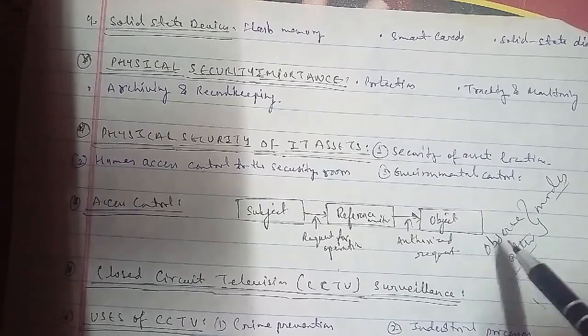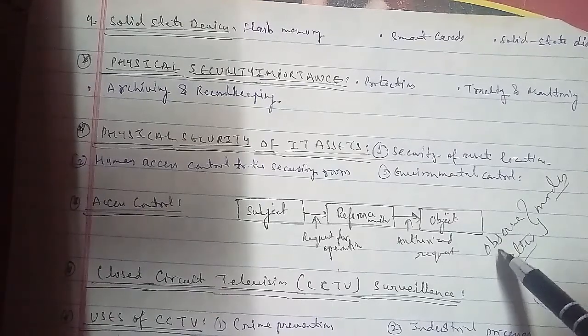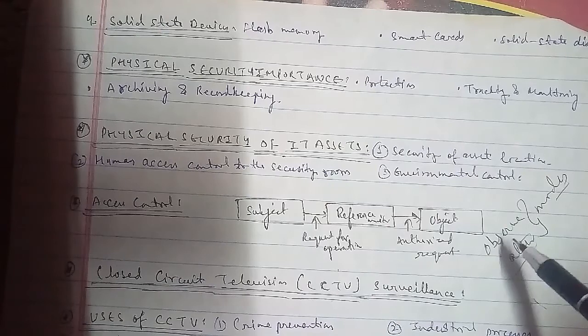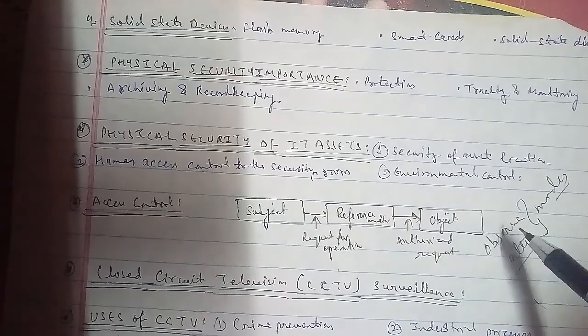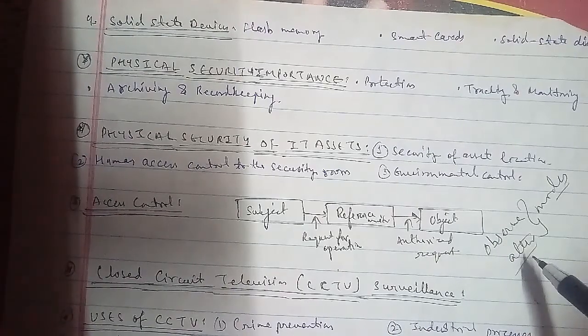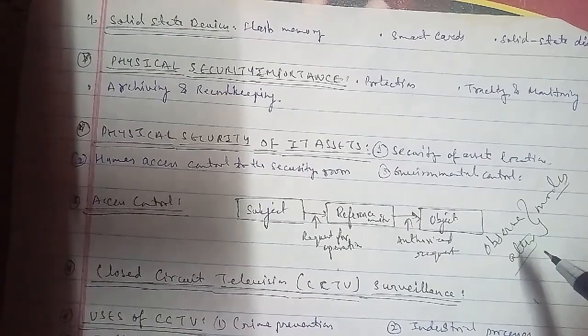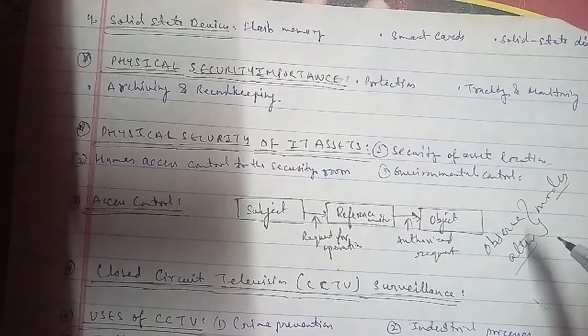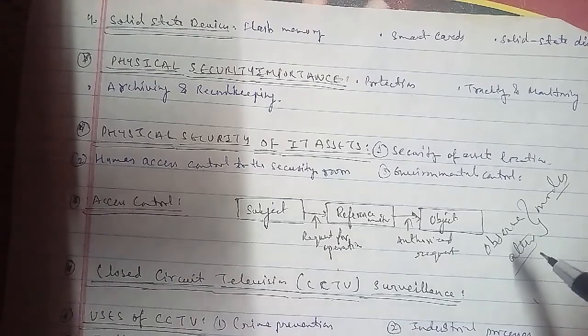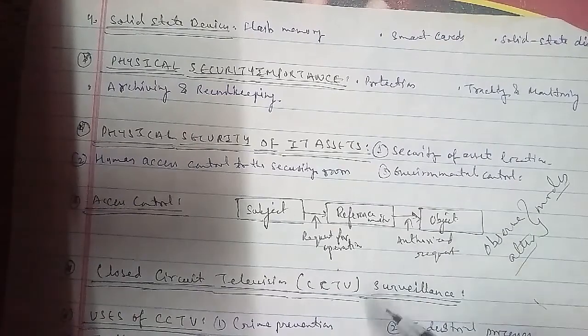Write short notes on closed circuit television, that is CCTV surveillance. That is very important, and you have to be very careful when you are writing about these things. So in closed circuit television surveillance, we have to go deep here. Closed circuit television, also known as video surveillance, is the use of video cameras to transmit a signal to a specific place on a limited set of monitors as well.